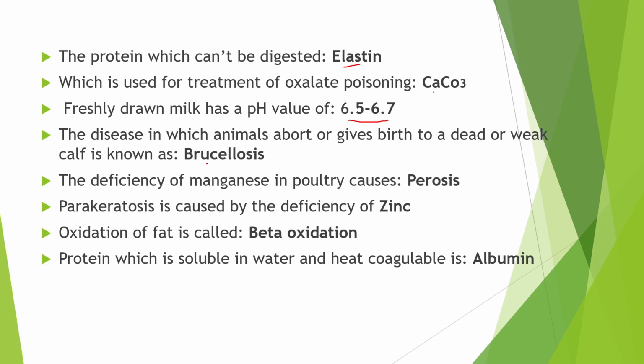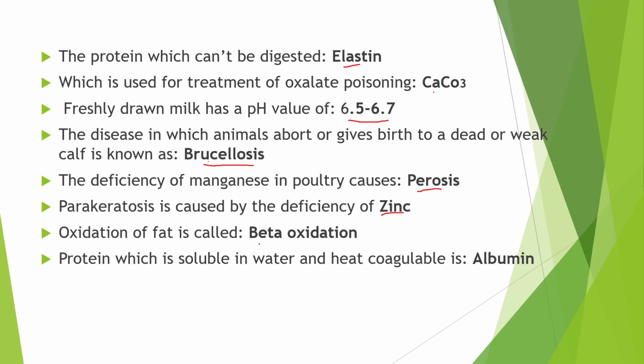Next point, the disease in which animals abort or give birth to a dead or weak calf is known as brucellosis. The deficiency of manganese in poultry causes perosis. This perosis is an anatomic deformation of leg bones. Next point is the parakeratosis is caused by the deficiency of zinc. The common signs of this disease are thickening and cracking of skin.